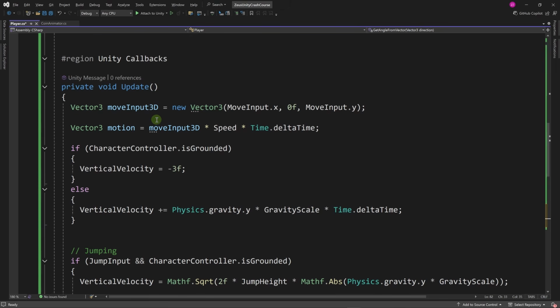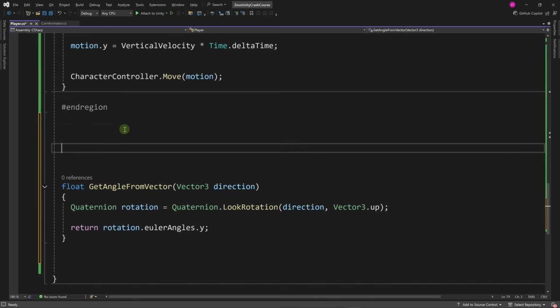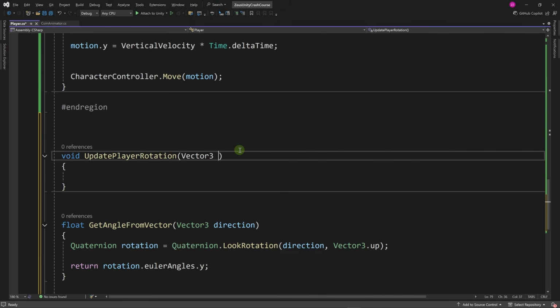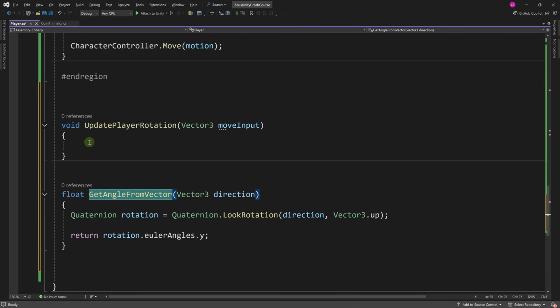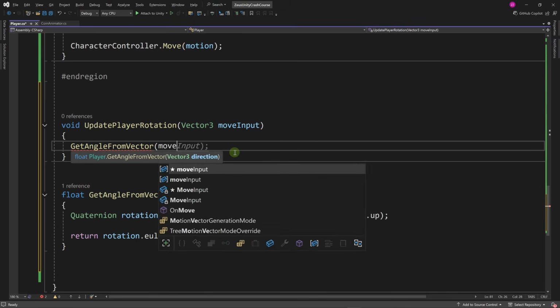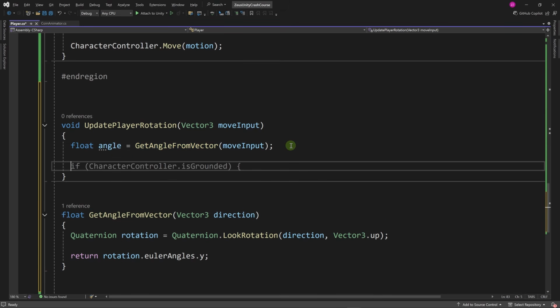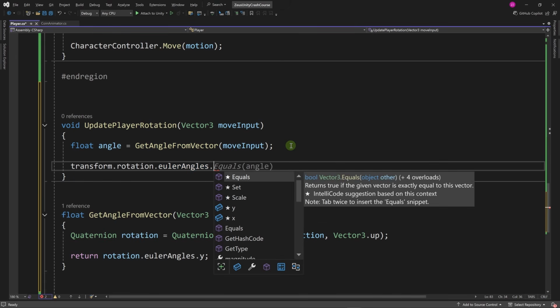Let's go back to our update method, and you know what, we can do this in a method as well. Let's create a method here. We don't need this method to return anything, so we're going to type void. Let's call it UpdatePlayerRotation, and let's give it a Vector3 move input, and we're going to use our method here, GetAngleFromVector. So we're going to get the angle from move input, and we're going to store it in a float. Float angle equals GetAngleFromVector, and we're going to set transform.rotation.eulerAngles.y equals angle.